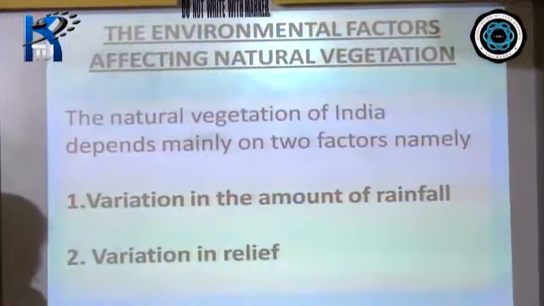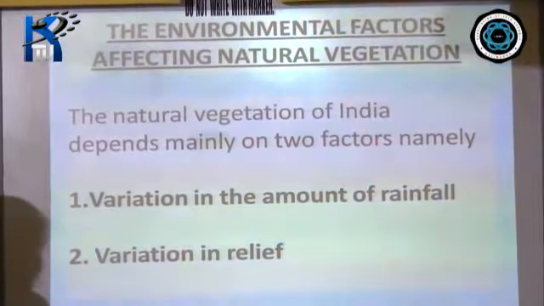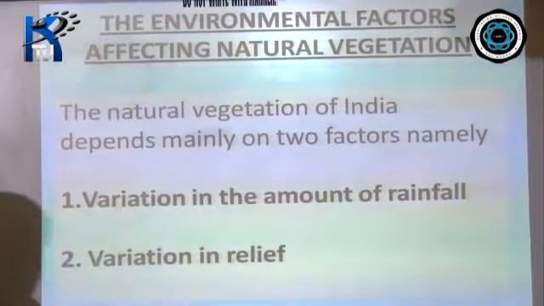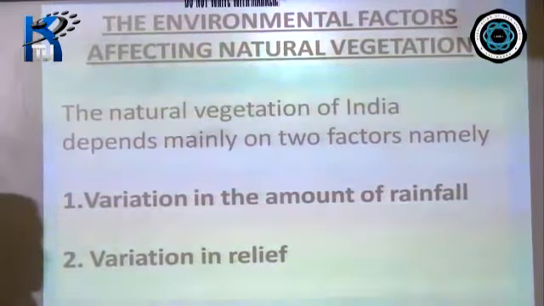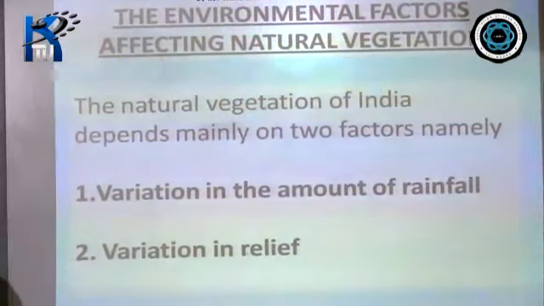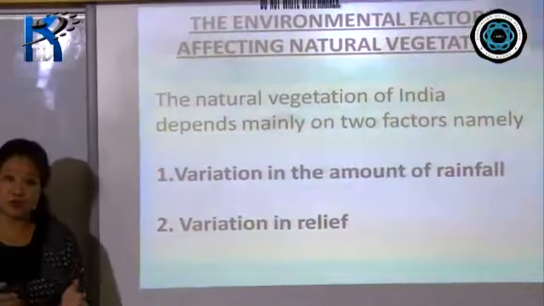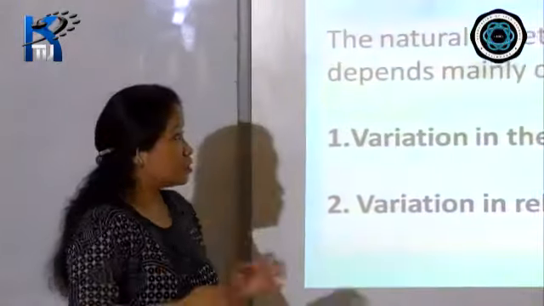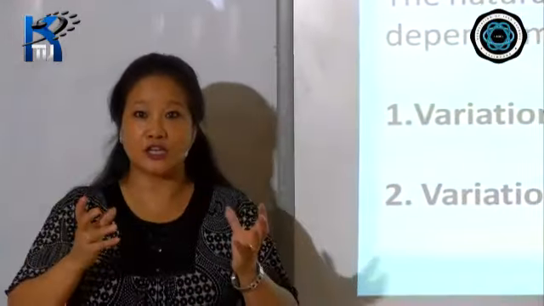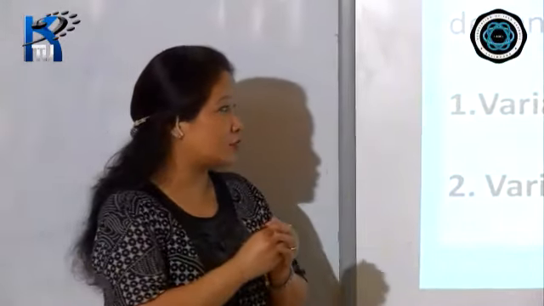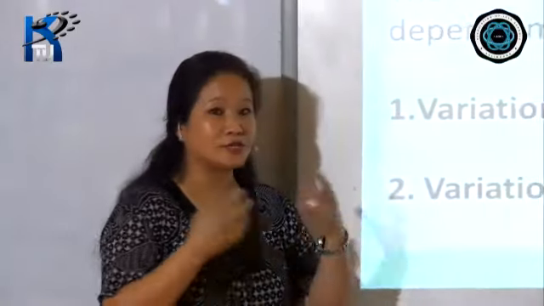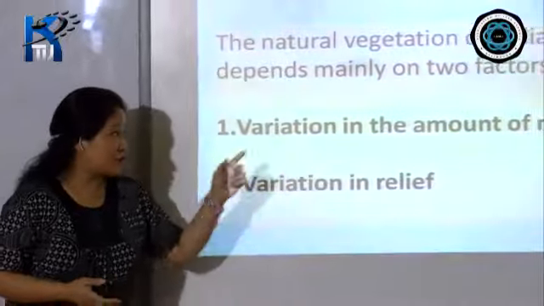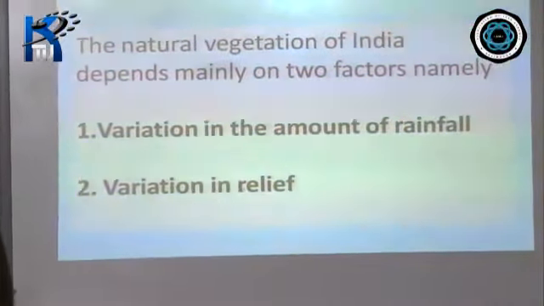We find different kinds of vegetation, from very high mountainous regions to the plateaus, where you find a different kind of vegetation. In the plains, it's yet another kind of vegetation. The coastal areas, the deserts, the semi-desert regions. These different kinds of vegetation or forest areas are found depending on two factors. The first one is variation in the amount of rainfall.